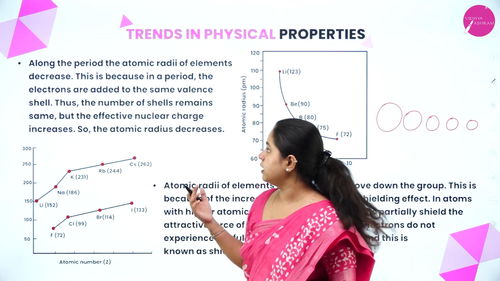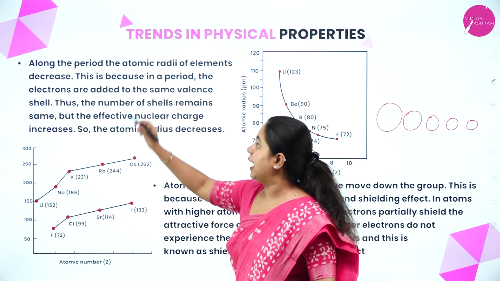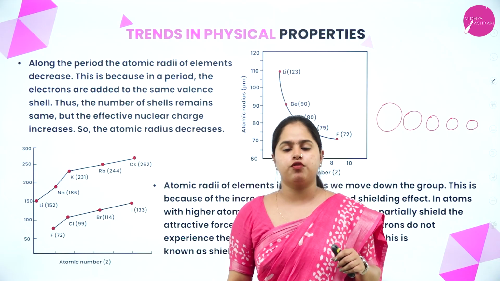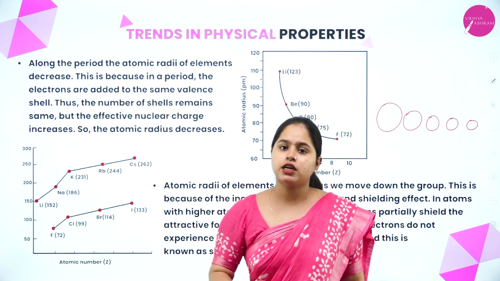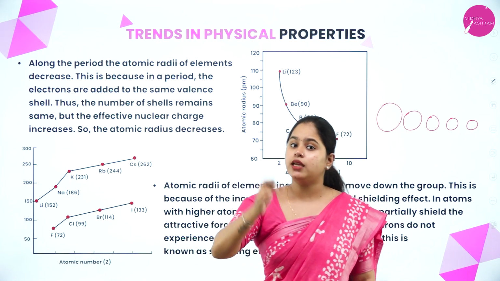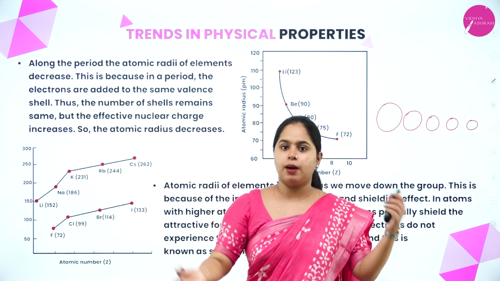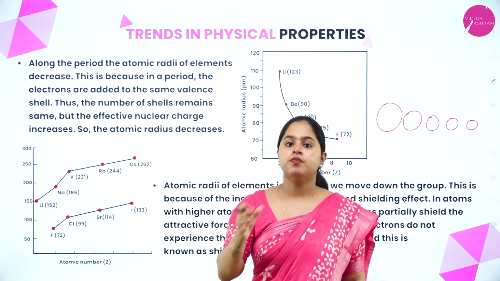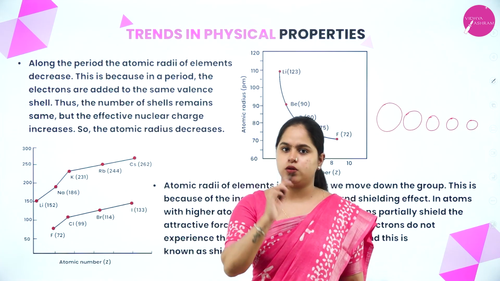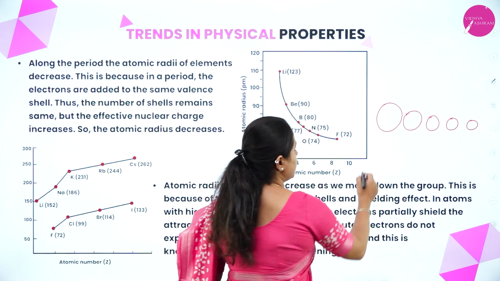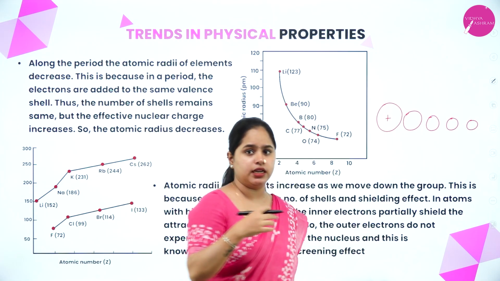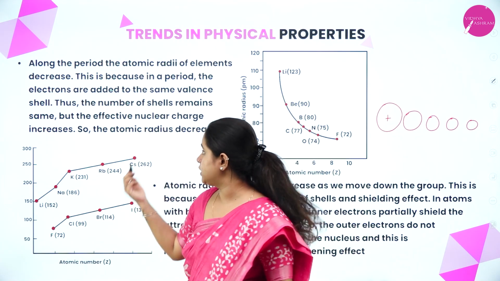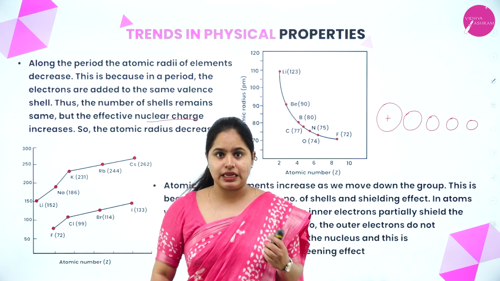What is written here? This is because in a period, electrons are added to the same valence shell. We discussed it before also. Along a period, the electrons are being added onto the same shell. The shell number is not increasing; that happens down the group. So, along the period, on the same shell, the electrons are being added. So, the nucleus which is present in the center starts attracting the electrons more and more. The effective nuclear charge increases.